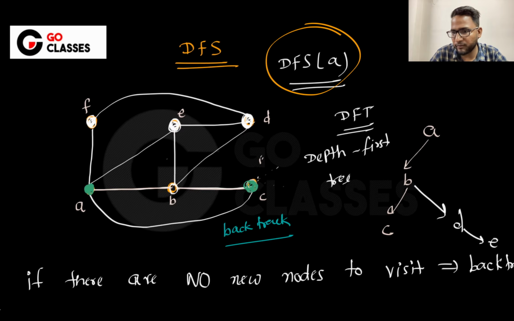So maybe this is one of the DFS trees that I can have. There are many other possible DFS trees that you might know, but for the sake of revision, I am telling you that this is one of the DFS trees that you can get, and this is how you can backtrack. This is how you can traverse the DFS tree. Okay, so let's continue with a few concepts.